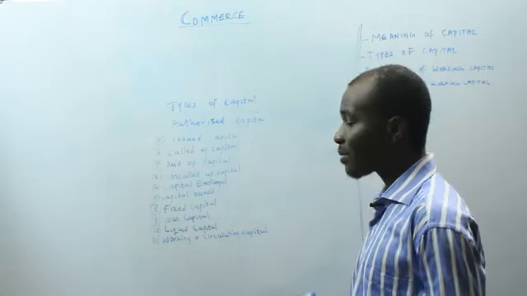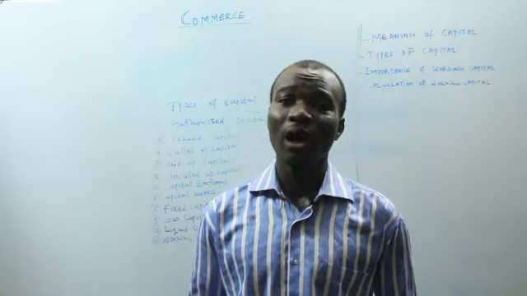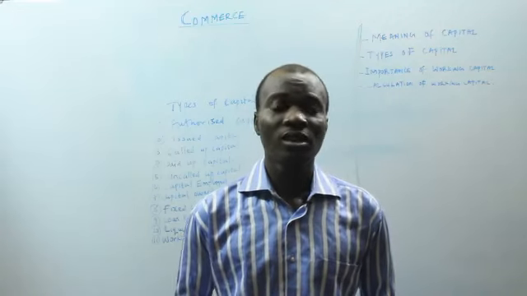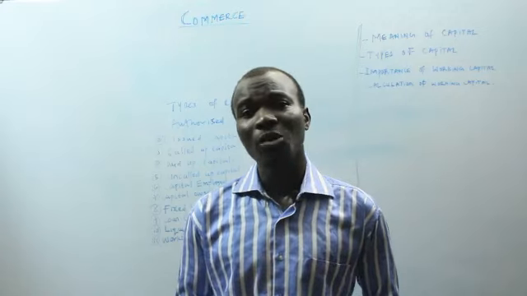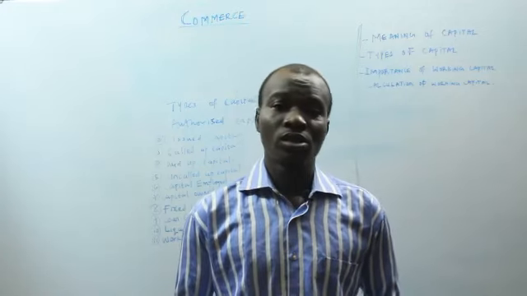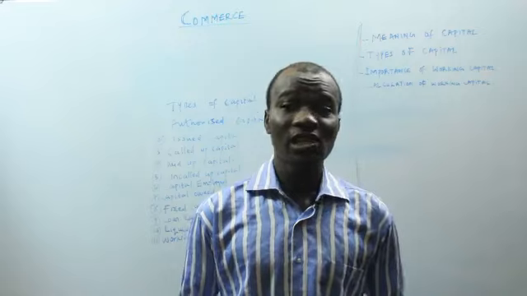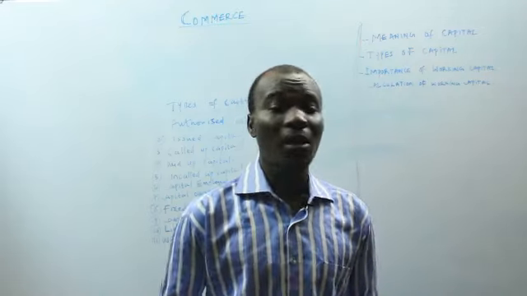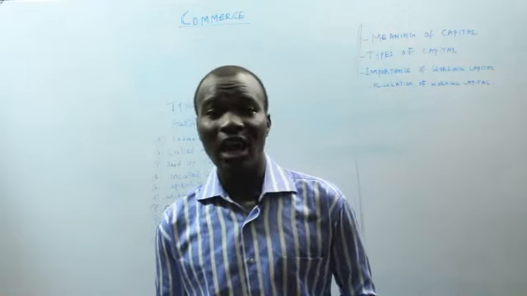So it is the initial capital given by the memorandum of association. This capital is usually stated in the document, and that represents the total amount of capital that a company is allowed to raise.